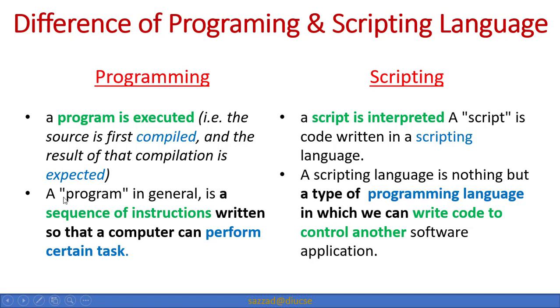In programming, a program in general is a sequence of instructions written so that the computer can perform a certain task. We all know that a program is a list or sequence of instructions. On the other hand, a scripting language is a type of programming language in which we can write code to control another software application. So in a scripting language we can also control other software applications as well.